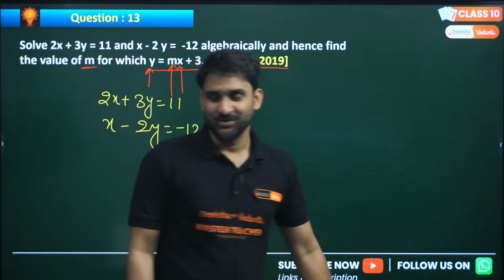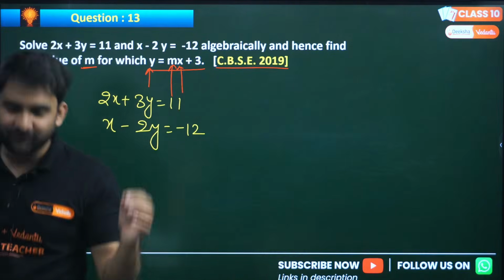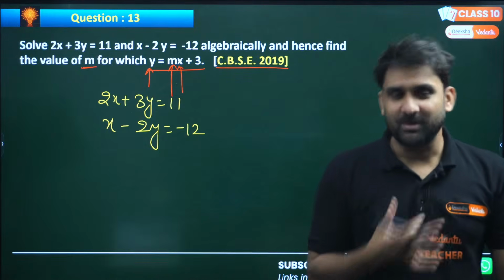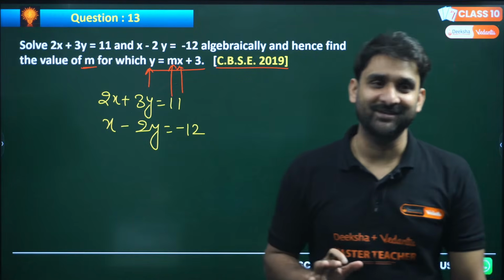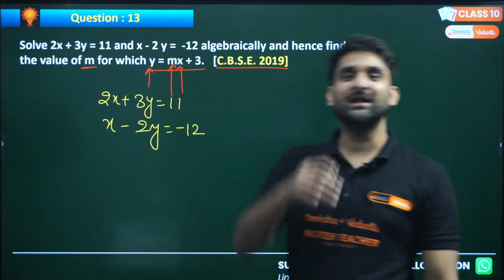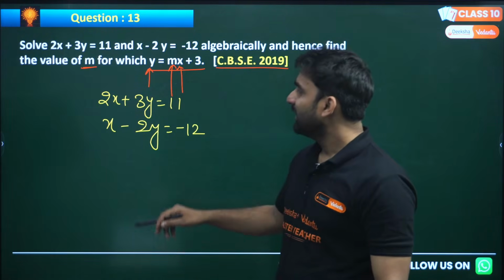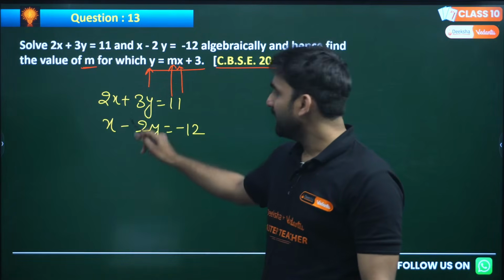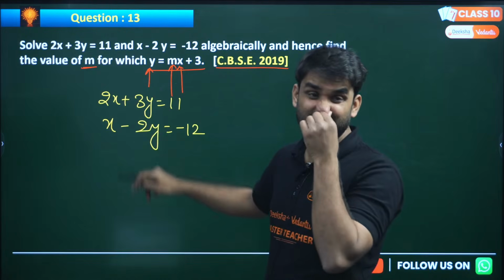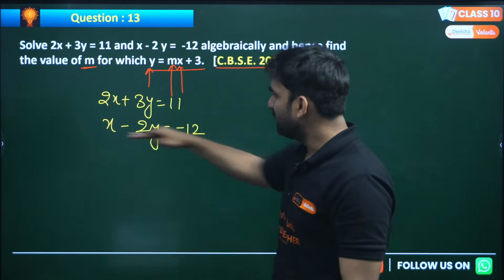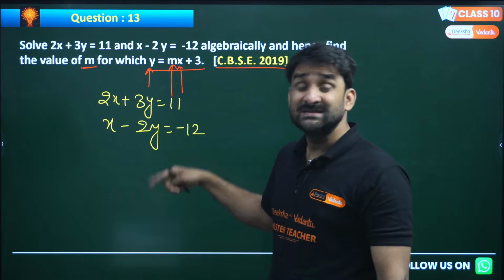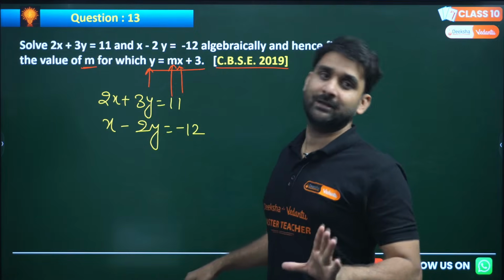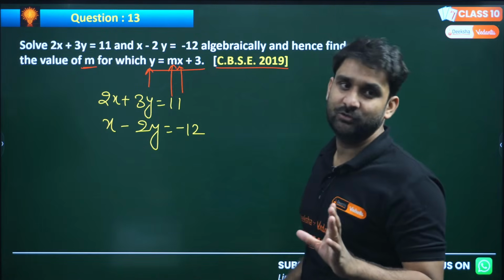So my dear champions, you are free to use the substitution method, or you can also apply the elimination method. But I'll be preferring the elimination method, and I want to eliminate y because y already has opposite signs. One is in positive form and the other is in negative form. So by adding both, we don't require to subtract. If signs are already different, you just need to add the equations. By adding, you can cancel the values.